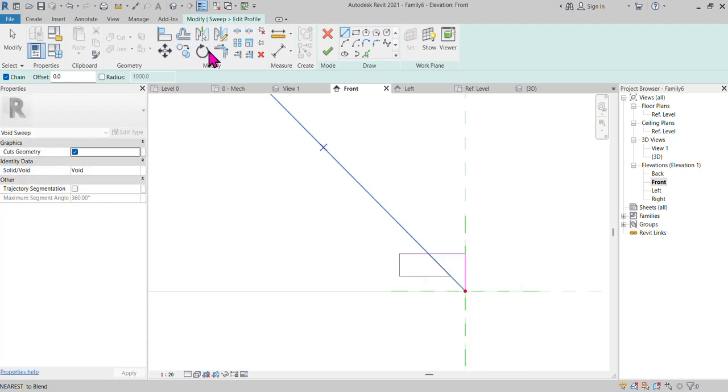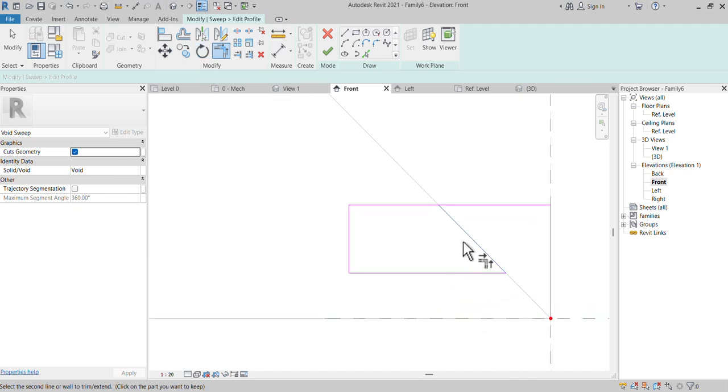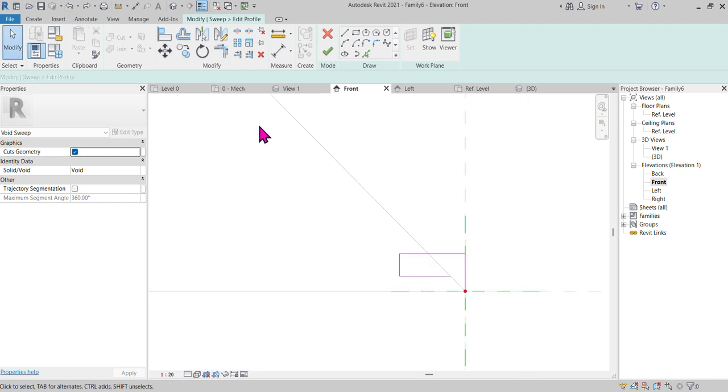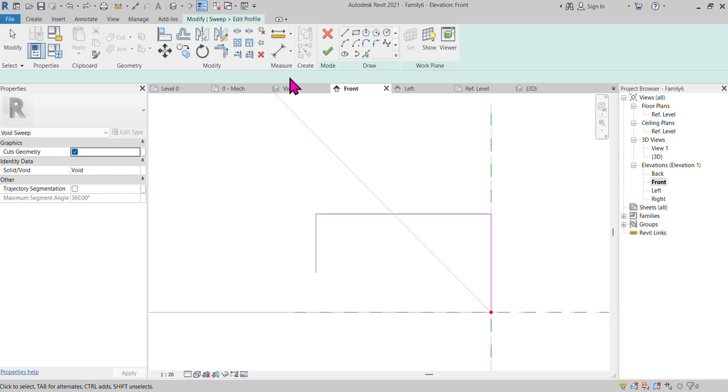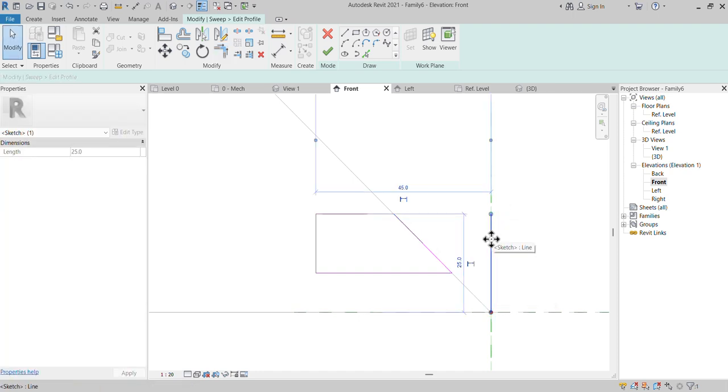This is my profile I'll draw. So after that, I can draw the profile here. Choose the line like this. Now I can trim this one and I can delete this area.